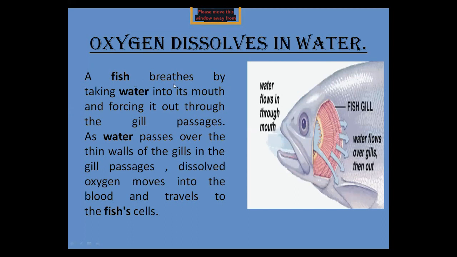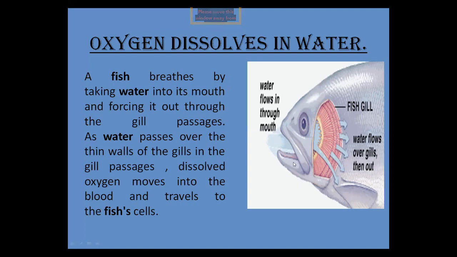A fish breathes by taking water into its mouth and forcing it out through the gills passage. As water passes over the thin walls of the gills in the gills passage, dissolved oxygen moves into the blood and travels to the fish cells. You can observe, this is the picture. Okay, it's the gills. When the fish takes water, it flows in through the mouth.